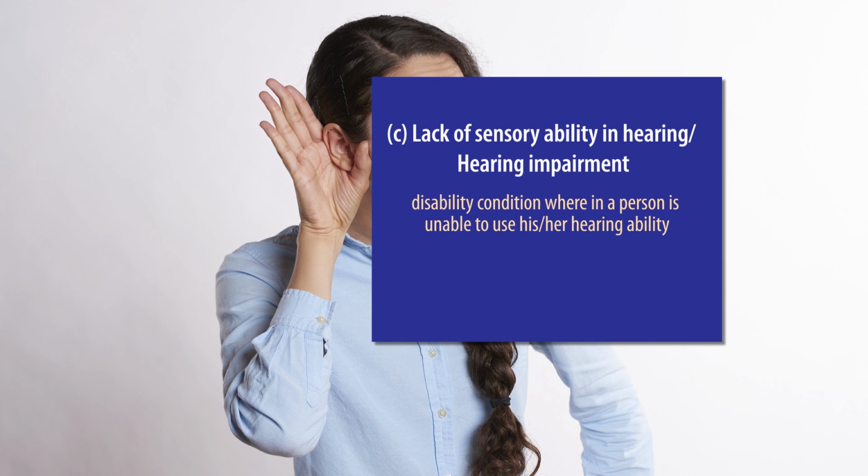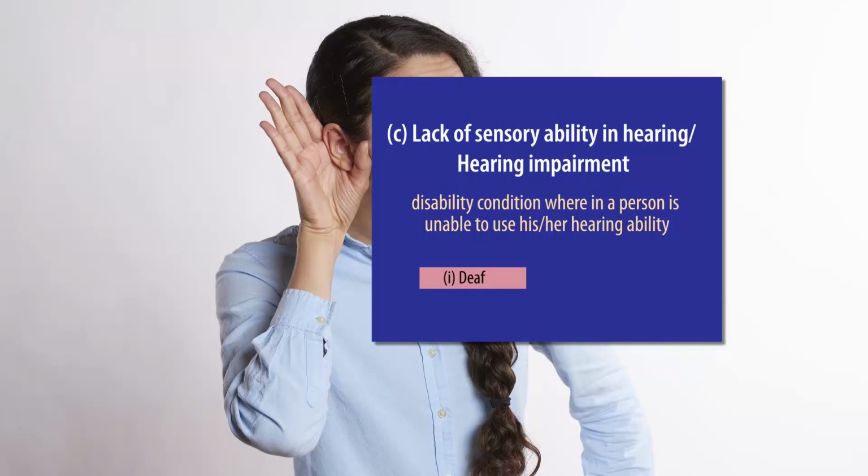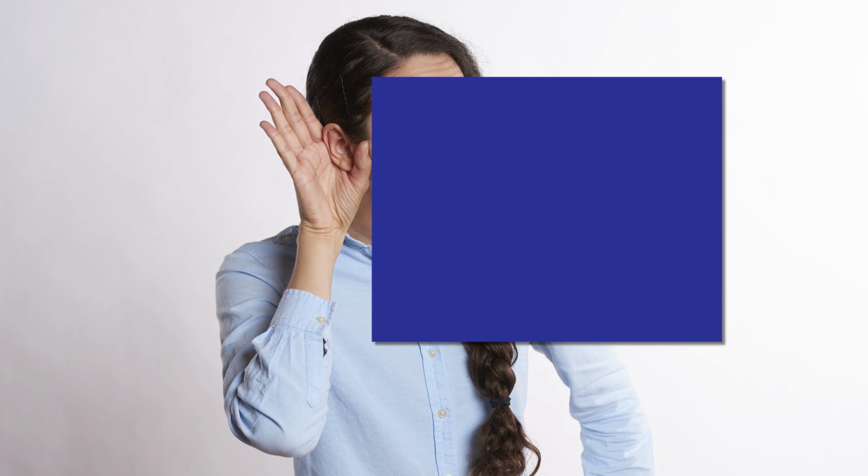Hearing impairment refers to a disability condition wherein a person is unable to use his or her hearing ability for performing day-to-day life activities, including gainful employment. It limits the communication ability of the individuals. Hearing impairment can be either complete or partial. On the basis of this, it is further classified into two categories: deaf and hard of hearing. First, deaf.